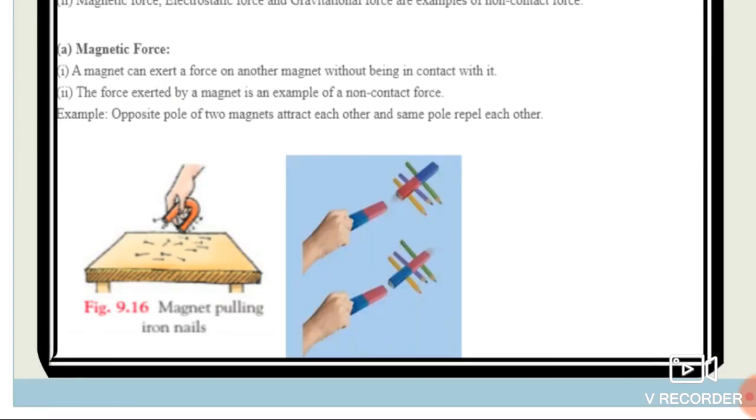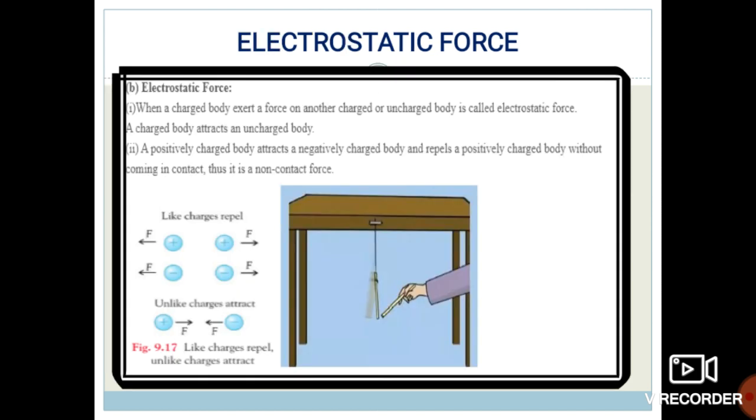Just as we have seen in the lightning chapter, suppose two opposite charges are there, one positive charge, one negative charge. Positive and negative charges attract each other and same charges repel each other. So this is all about the magnetic forces.